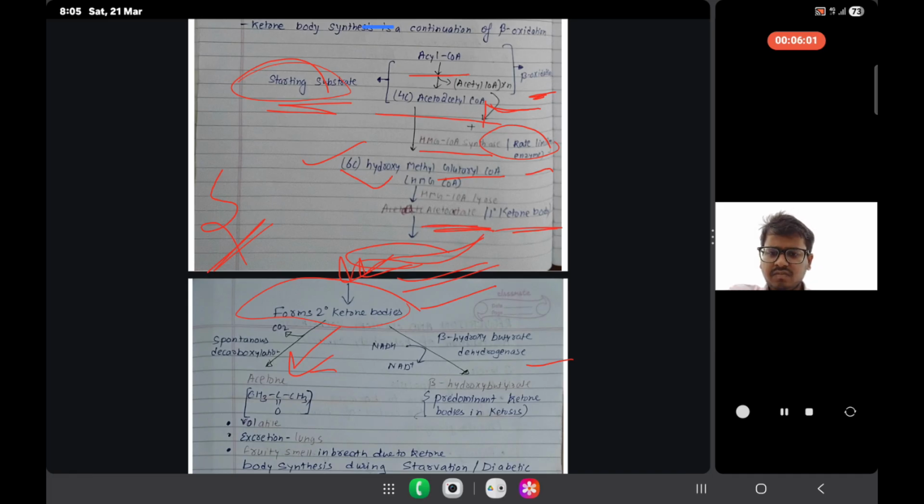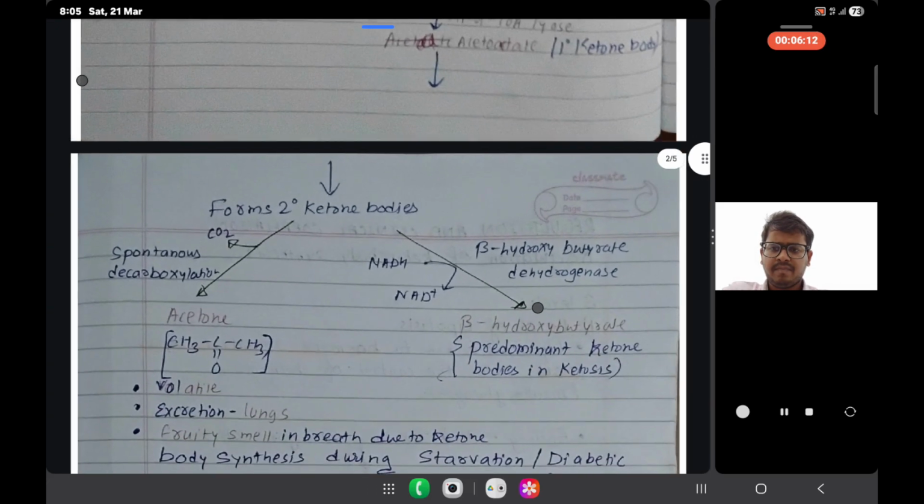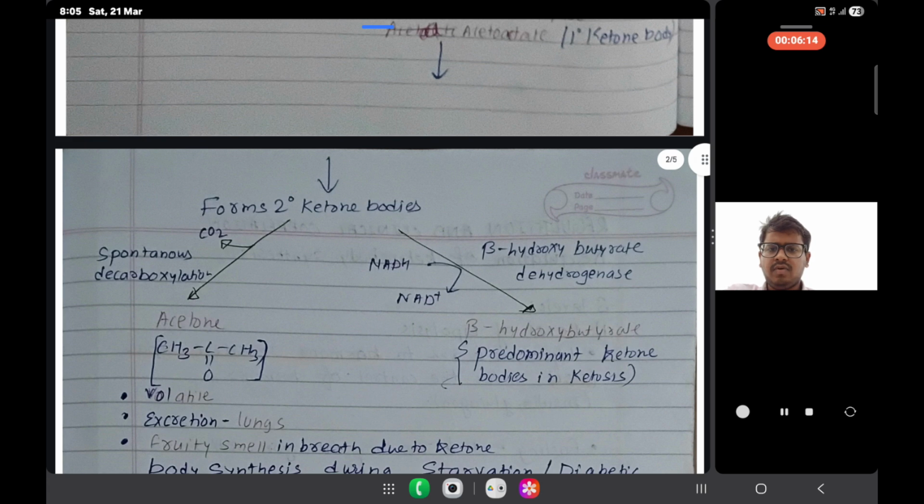From acetoacetate, the secondary ketone body, we get spontaneous decarboxylation. After the spontaneous decarboxylation, CO2 is removed in the gaseous state.